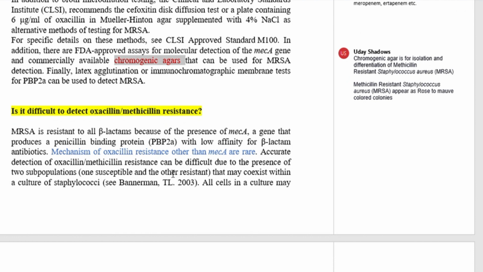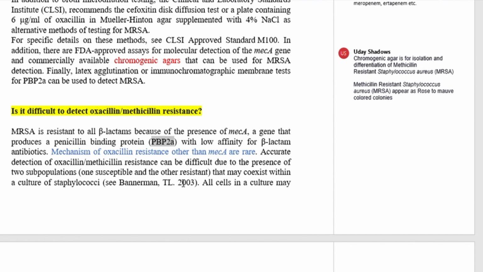Is it difficult to detect oxacillin or methicillin resistance? Well, MRSA is resistant to all beta-lactams because of presence of mecA, a gene that produces a penicillin binding protein, PBP2A, with lower affinity for beta-lactam antibiotics. So mechanisms of oxacillin resistance other than mecA are rare.